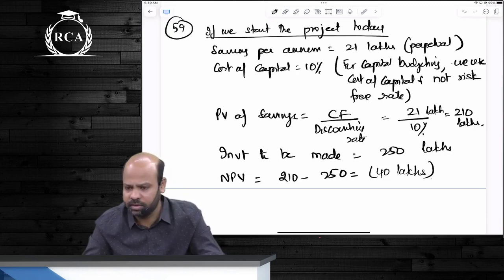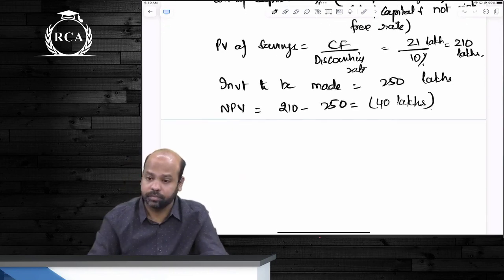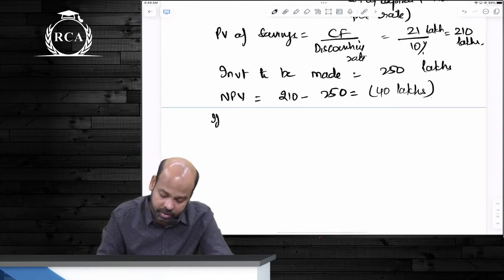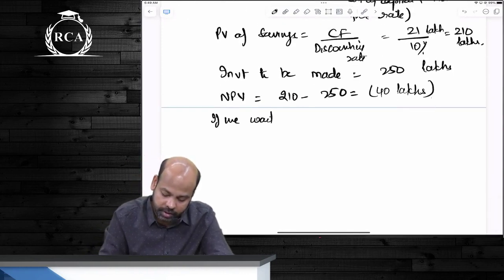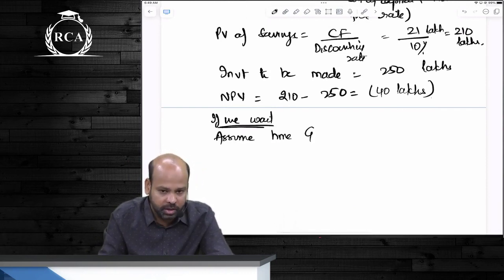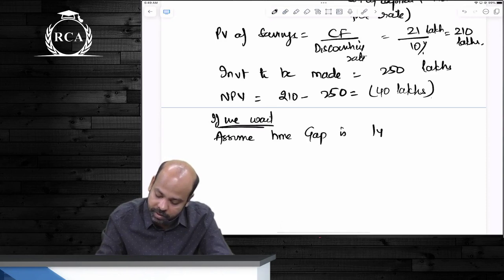Yes guys. Are we clear about this? Now guys, if we wait, assume, guys, time gap कितना है? Please write that. Assume time gap, beta, is 1 year.